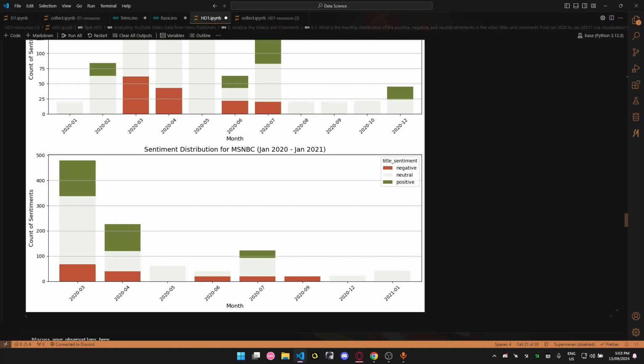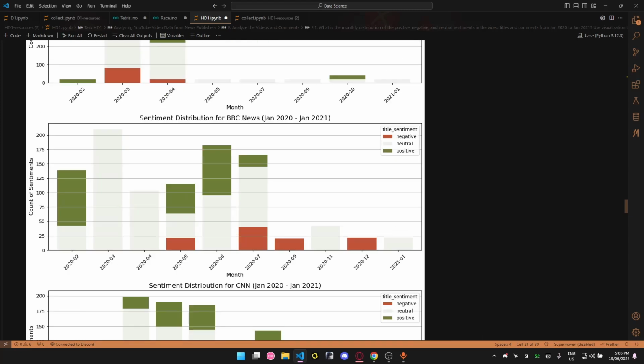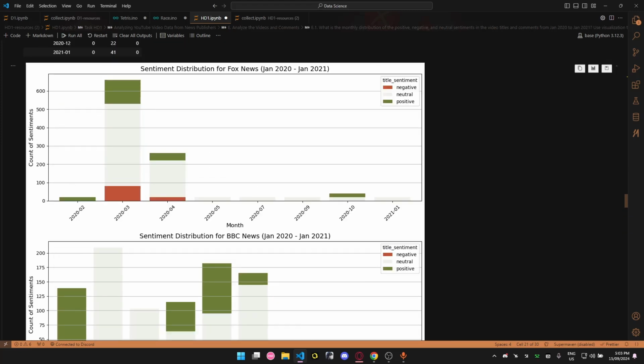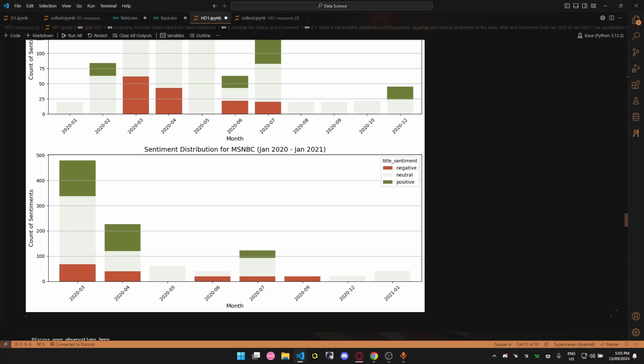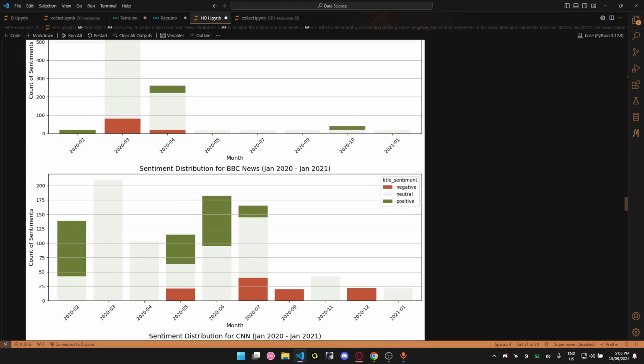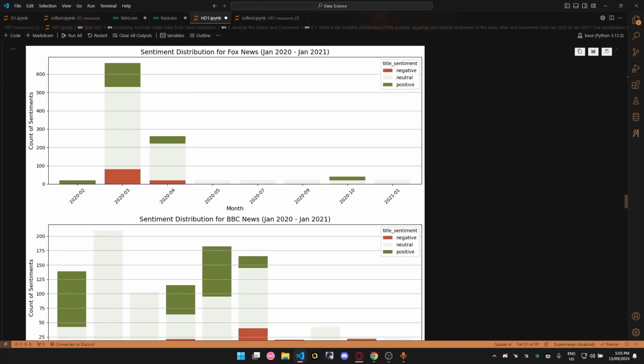Positive sentiments are also present, but not as frequent as negative ones, which are present in March, April, June, July, and November. Also, we can see that some months are missing here, probably because they didn't post any video in that month, so we don't have any data to analyze.